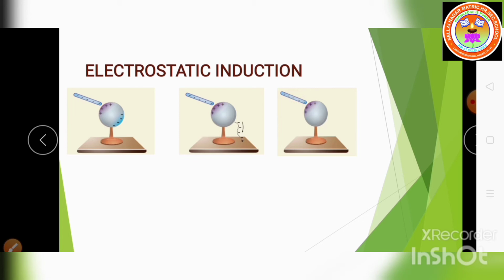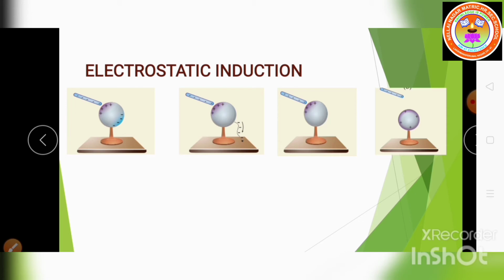Now the charged rod is taken away from the conductor. The positive charges get distributed uniformly on the surface of the conductor. So by this process, the neutral conducting sphere becomes positively charged.